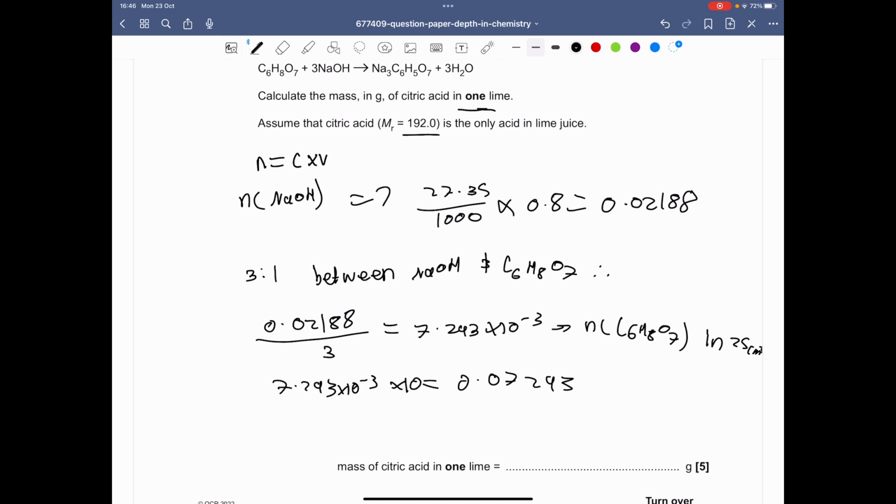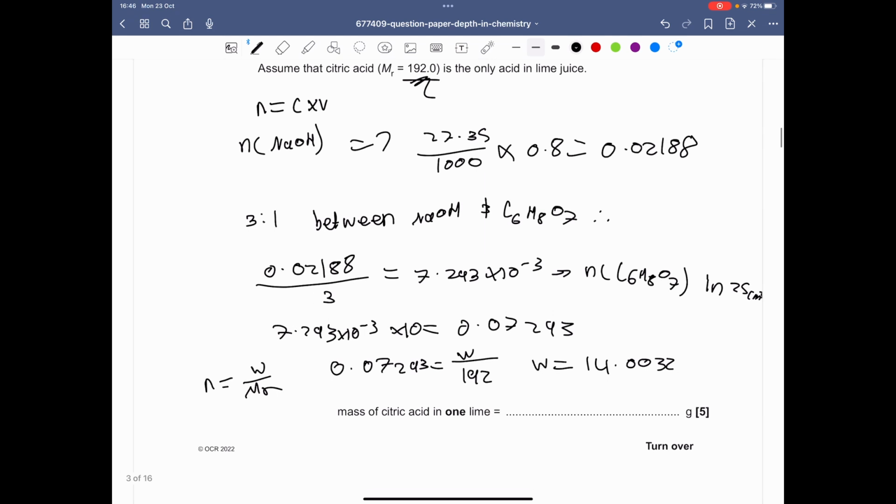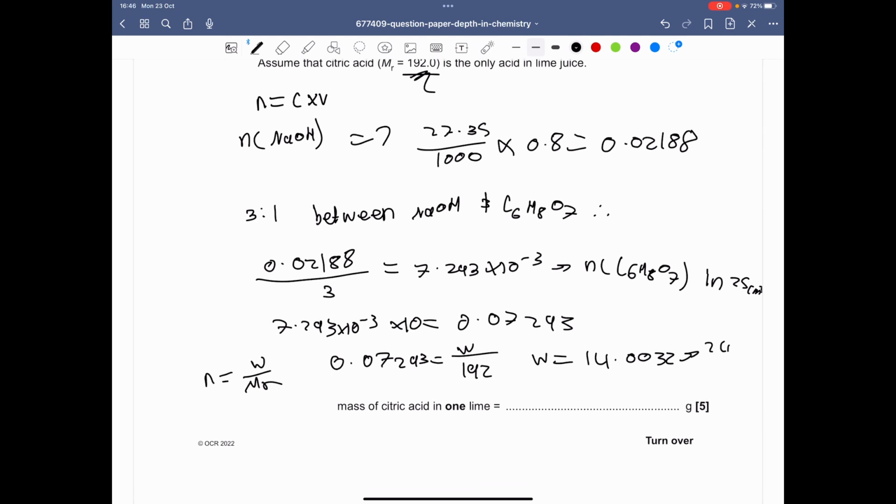And we can use the equation moles equals mass over Mr. So the moles, which is 0.07293, equals the mass over the Mr, which is 192, which they've given us here. That means the mass would be 192 multiplied by 0.07293, which gives you 14.0032.